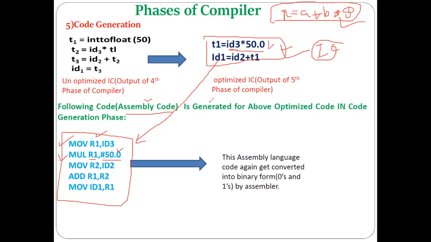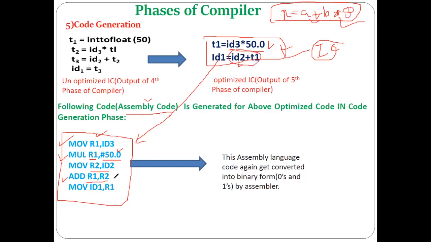Then next, move R2, ID2 means move ID2, which is A. ID3 was B.